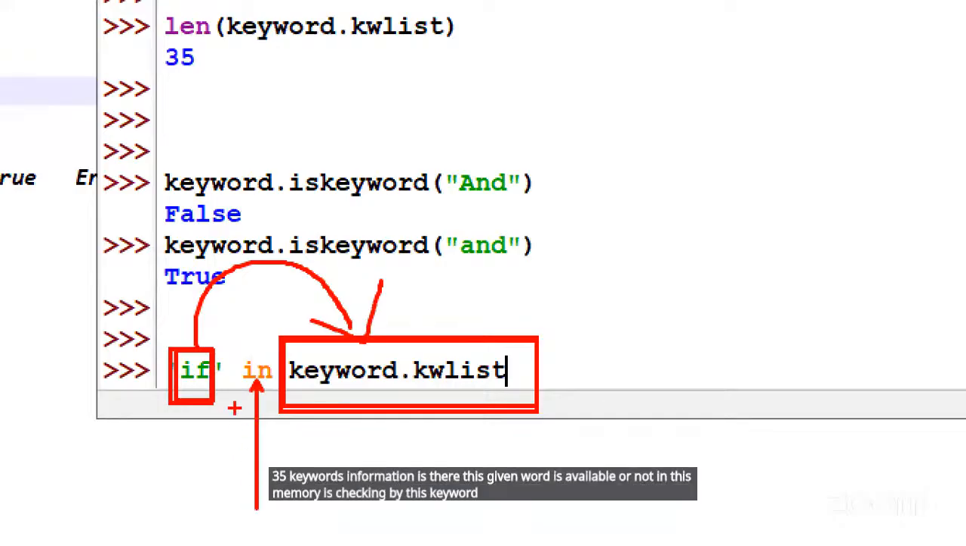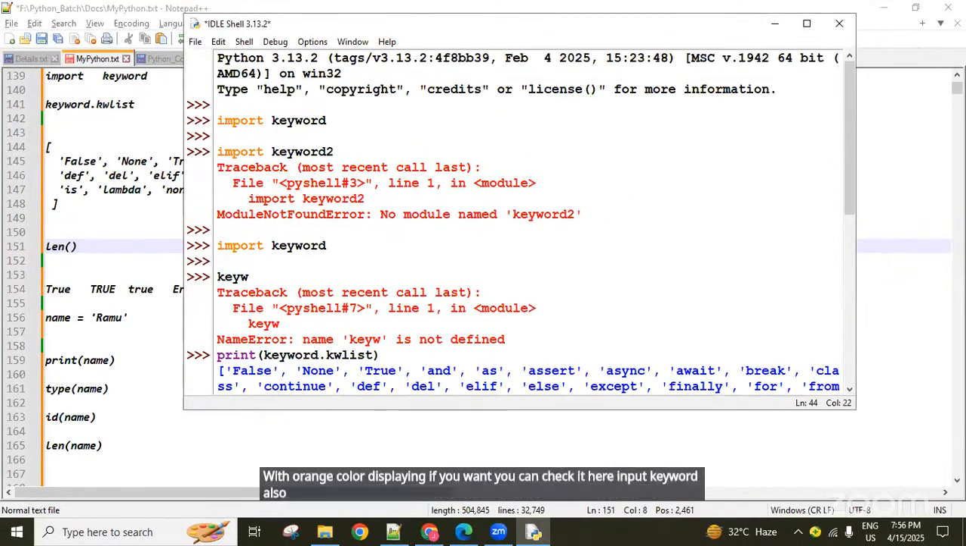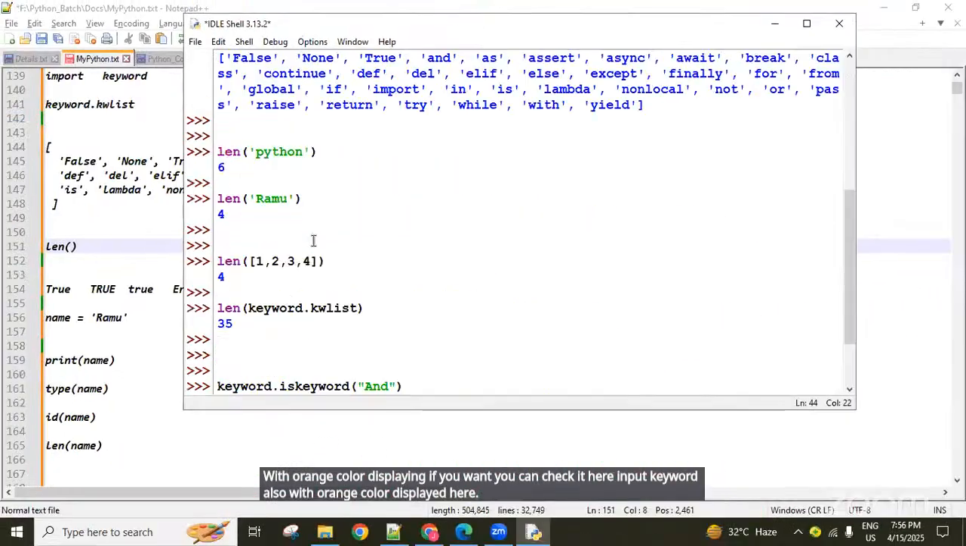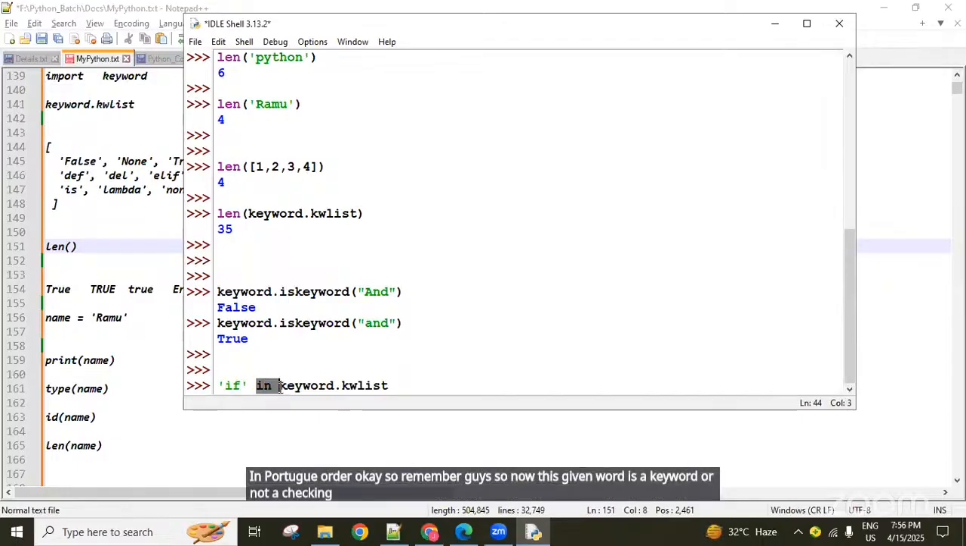And one point to remember: what you are able to see in this orange color, these all are keywords in Python. Remember, they are displayed with orange color. If you want, you can check it here. Import keyword is also displayed with orange color here. Okay. So remember, guys. Now, to check whether this given word is a keyword or not, we are using this in keyword.